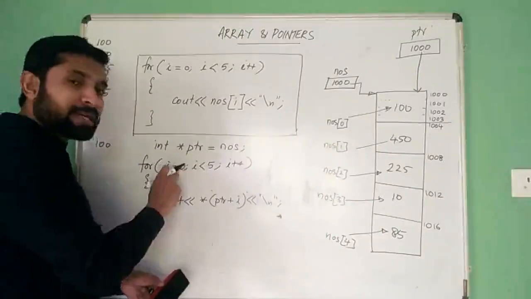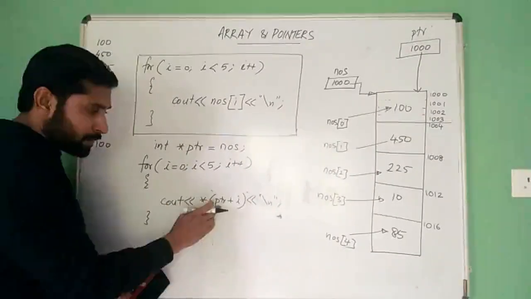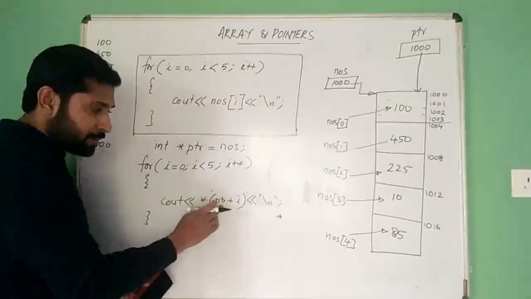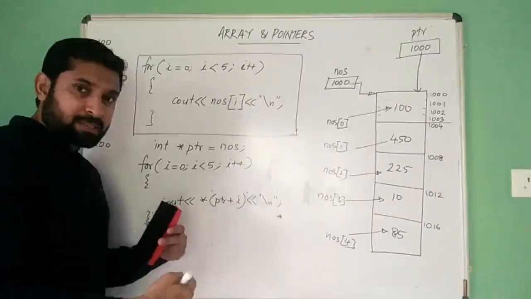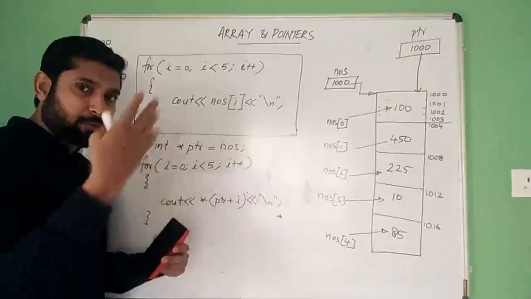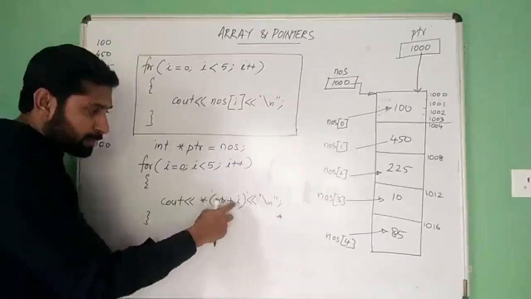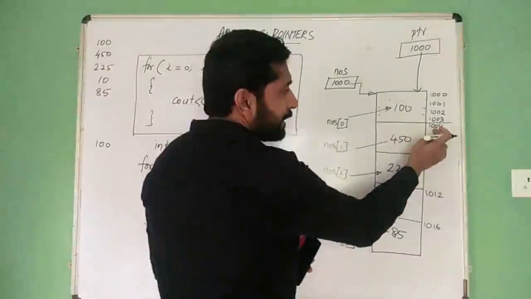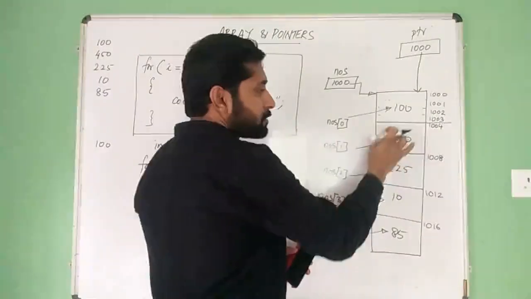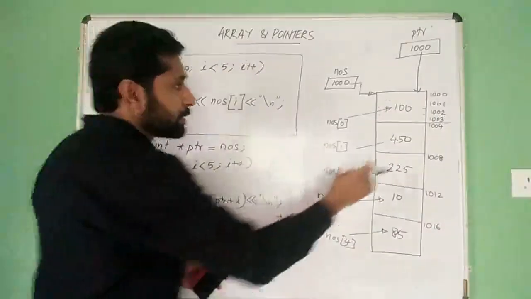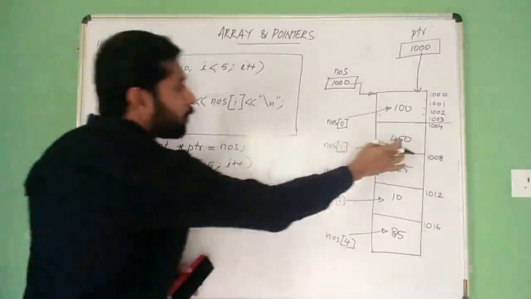And again, the value of I is incremented. I becomes 1. And again here star ptr plus I. ptr means 1000. 1000 plus 1. Adding 1 to an integer pointer means adding 4. It will add 4 to the content, so 1000 plus 1 becomes 1004. That indicates the base address of the second element. So it will print 450.